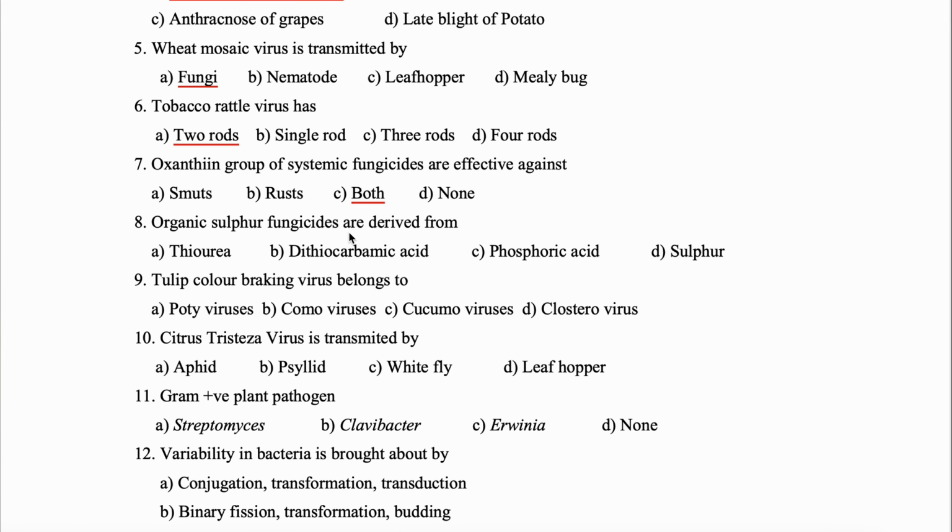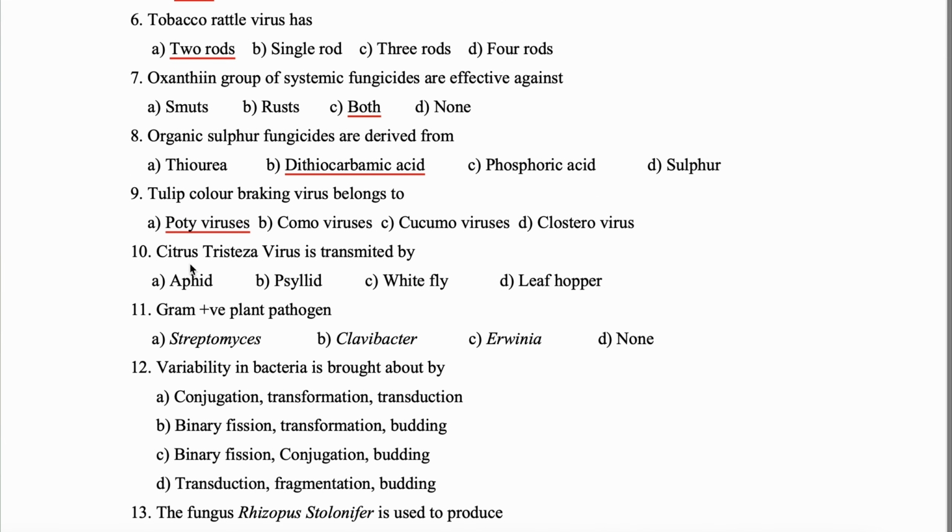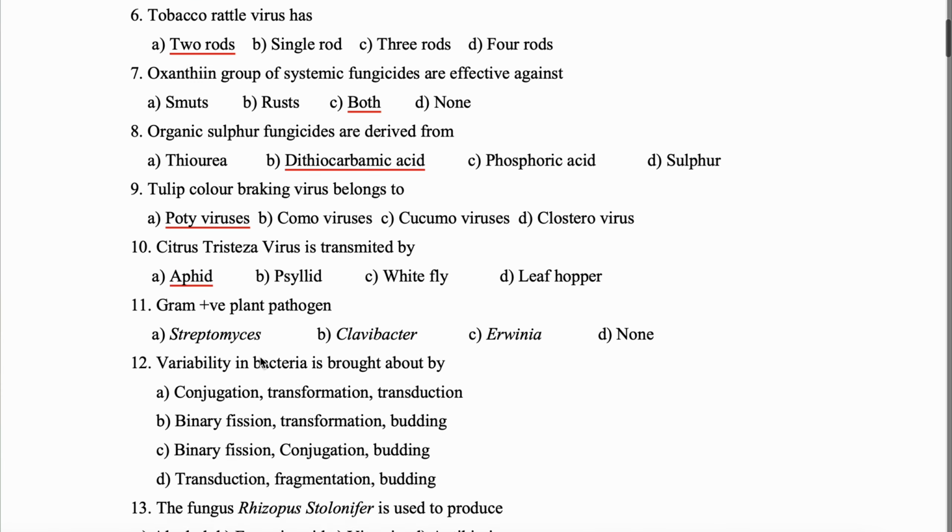Question 8. Organic sulfur fungicides are derived from dithiocarbamic acid. Question 9. Tulip color breaking virus belongs to Potyvirus. Question 10. Citrus tristeza virus is transmitted by aphid.